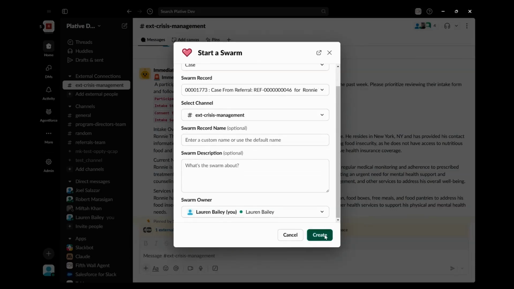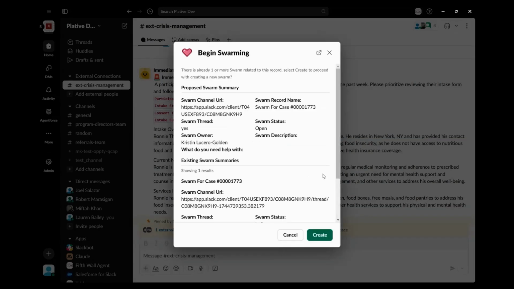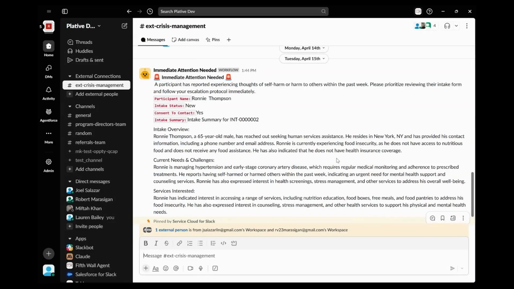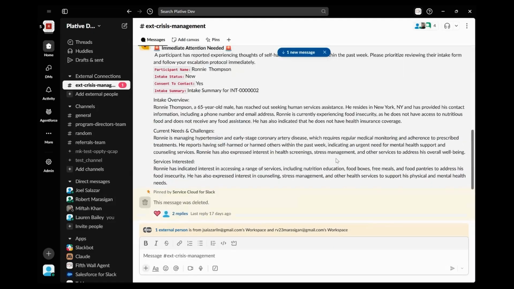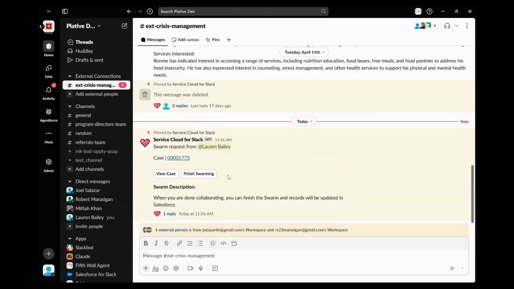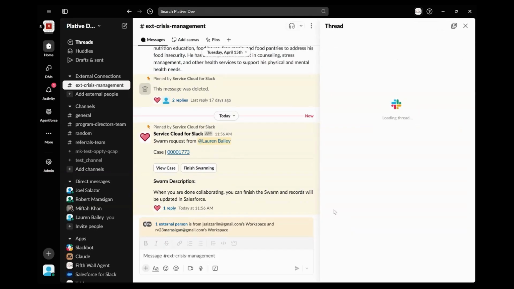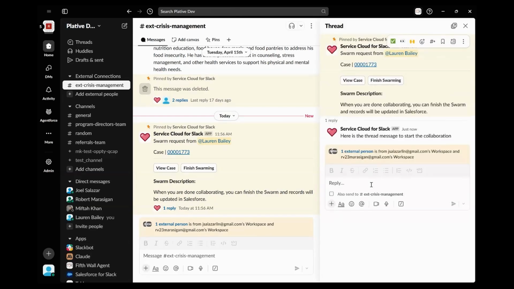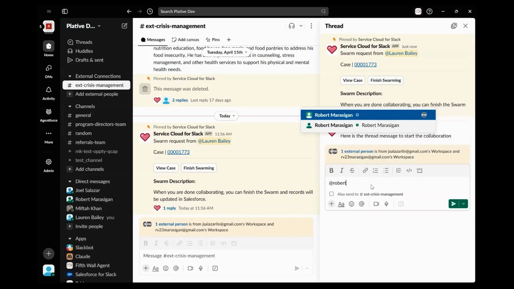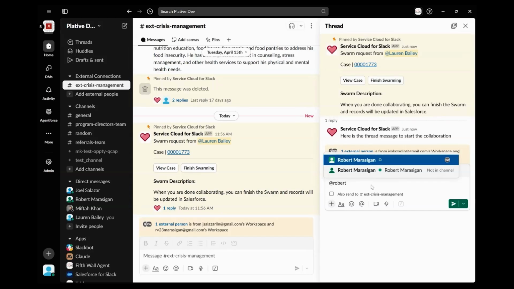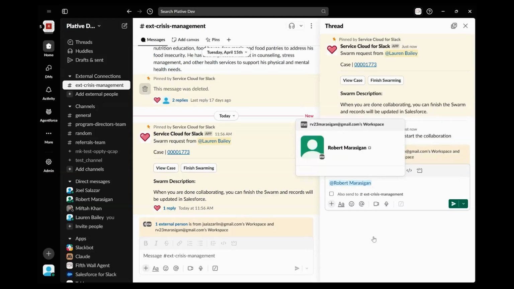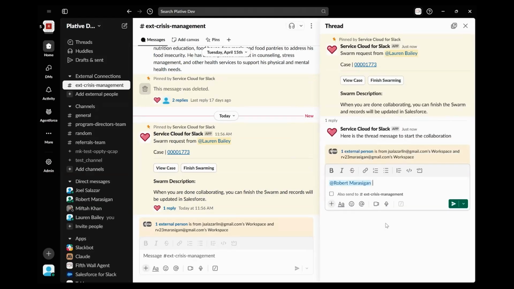When I create this swarm, it's going to pop up here within the Slack channel and help us to know that one has started. And directly here, we can start replying, and I can come in and tag our clinician, Robert, make sure that Robert quickly sees this, starts taking a look and helping us provide what we need to do here. So again, Robert is our clinician who is actually outside of our typical environment here, someone that we consult with, and we want to make sure that Robert helps us to come up with a good plan for reaching out to Ronnie.